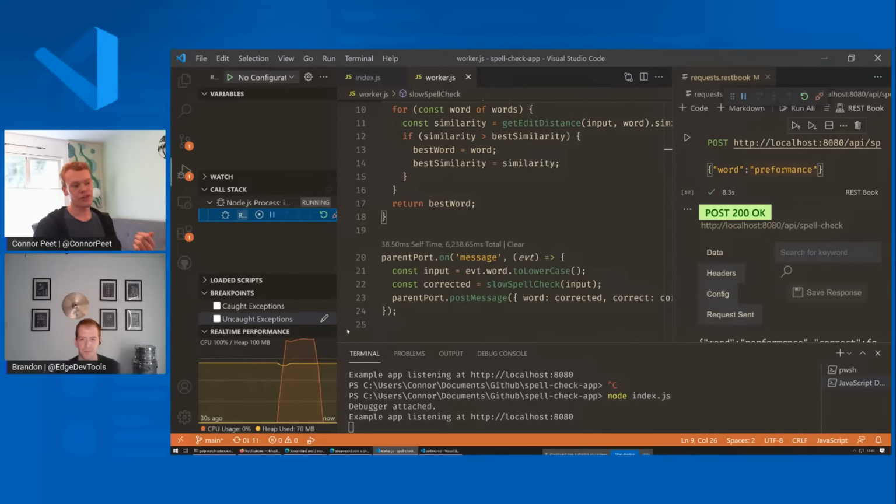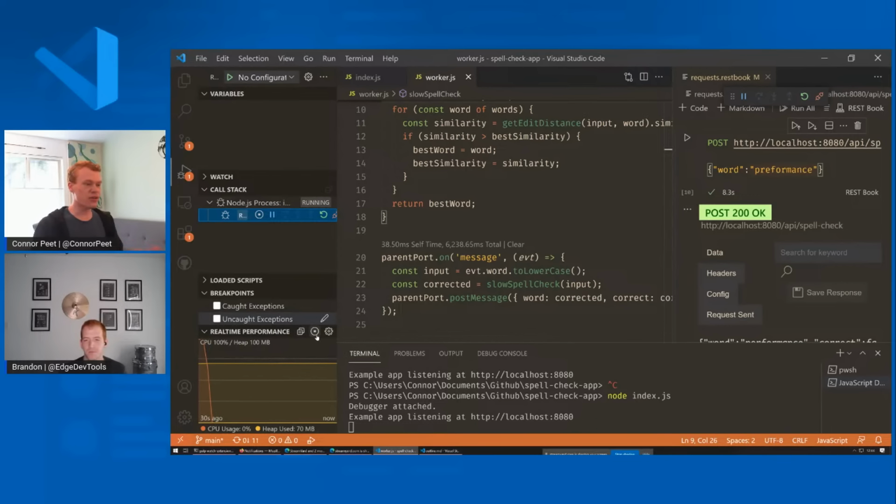This is very useful, just to have a gauge of how much resources your program is taking. If I'm used to having this open and seeing it takes 70 megabytes of RAM, and I see all of a sudden I made a change and it's taking 500 megabytes or something, then I can know that I probably just made a change that might have introduced a leak or something very inefficient.